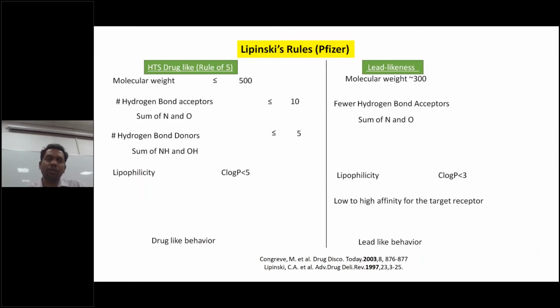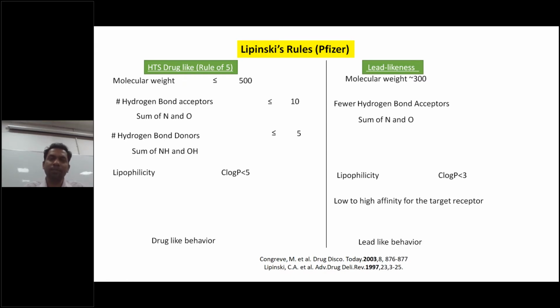And one standard rule that we follow is Lipinski's, from Pfizer, who provided drug-like properties. It is called the rule of 5, and molecular weight should be less than 500, and hydrogen bond acceptor should be less than 10, and the sum of nitrogen and oxygen, those are hydrogen bond acceptors, should be less than 10, and donor should be less than 5. The log P value defines the lipophilicity of any compound, because our cell wall is lipophilic in nature, so that is a parameter we must consider. So C log P defines the lipophilicity.